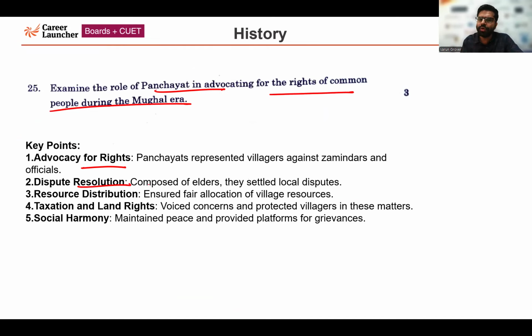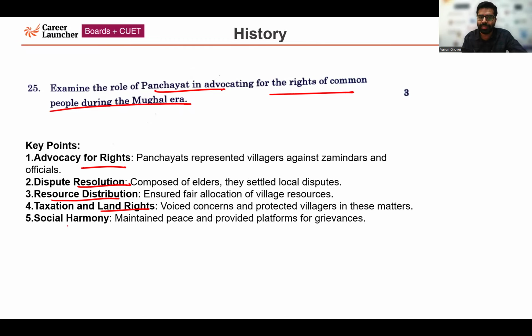Dispute resolution: very importantly, the panchayat was majorly composed of elders. They settled local disputes at the village level, so disputes were amicably settled. The next one is resource distribution. Through the panchayat, fair allocation of village resources was done. Taxation and land rights: concerns were voiced in the panchayats, and panchayats were also protective of the villagers in the context of these matters.